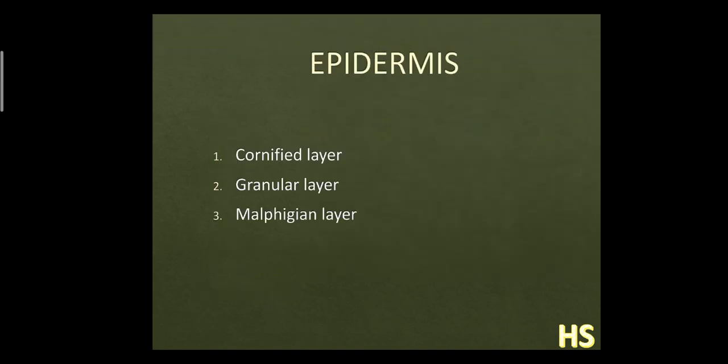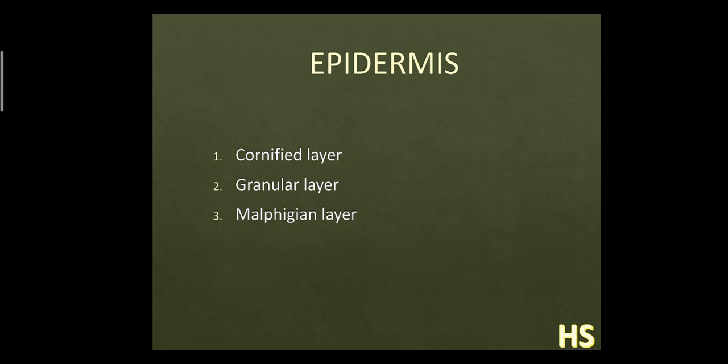Let's discuss the epidermis first. What is the epidermis? As I already said, this is the upper part of the skin, which is the outer thinner part of the skin. It is formed through stratified epithelium, and we have already discussed what stratified means. Stratified means layered. This epidermis has been classified into three parts: cornified layers, granular layers, and the Malpighian layers.